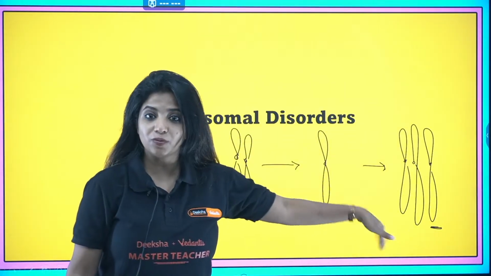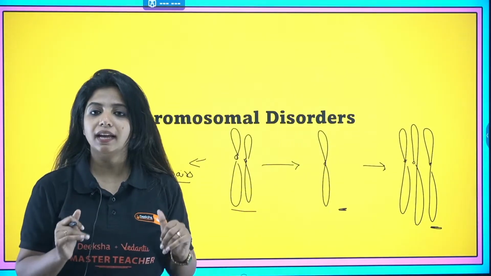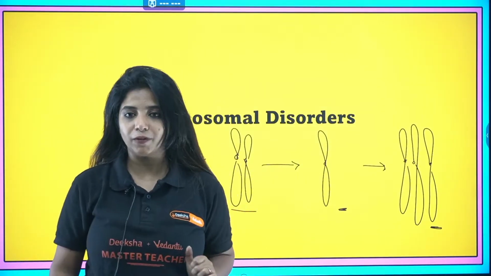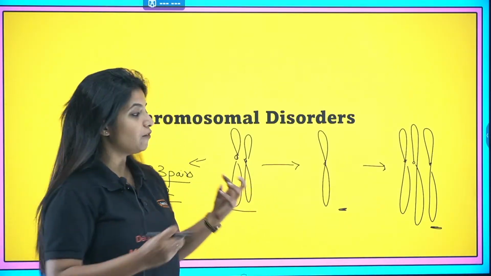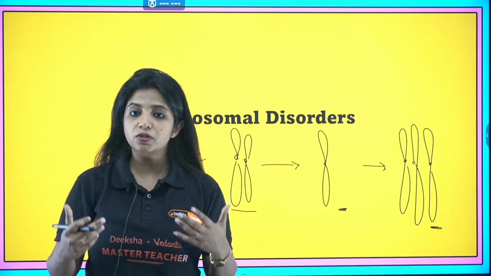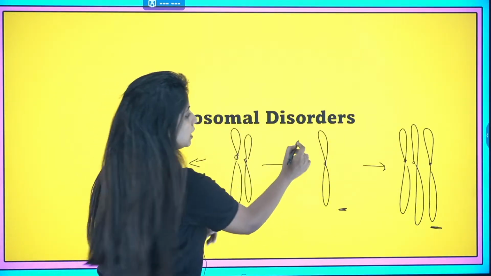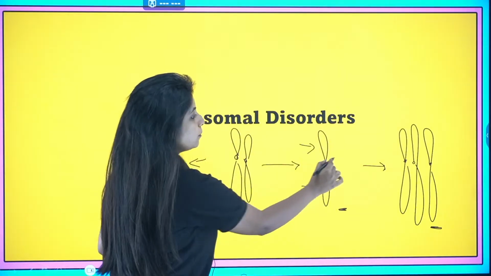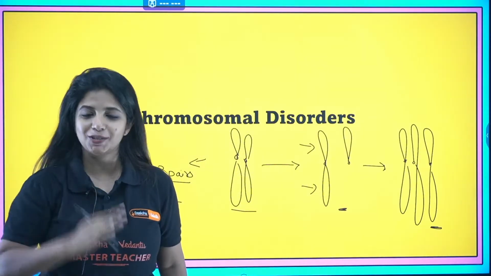Now this extra chromosome will also have its effects, some problem will be caused. In that case also we say that a chromosomal disorder can be caused. Now apart from this, there's one more scenario that can happen. Apart from the loss and the gain of the chromosome, suppose you have two arms of the chromosome. Here is one, here is the other. Suppose you just have half of it, the other one is not there. This can also lead to what?